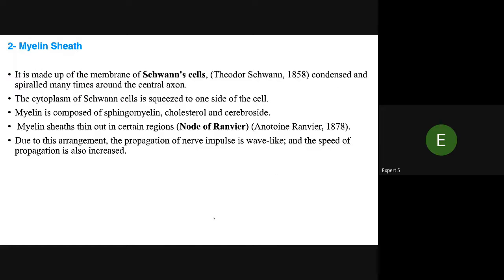Myelin sheath. It is made up of cell membranes condensed and spiraled many times around the central axon. The cytoplasm of some cells is skewed to one side of the cell. Myelin is composed of sphingomyelin, cholesterol, and cerebrosides. The myelin sheath thins out at certain regions. Note, due to this arrangement, the propagation of the nerve impulse is wave-like, and its speed of propagation is also increased.